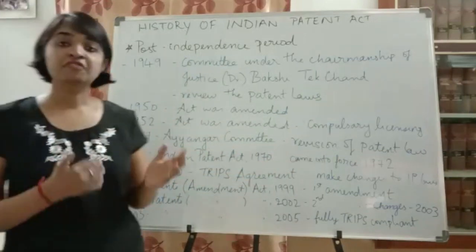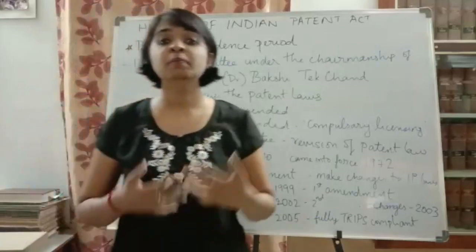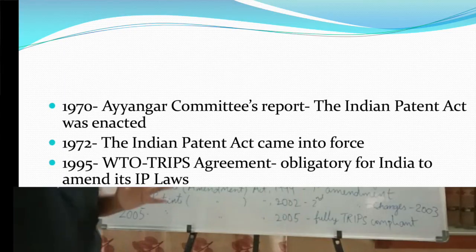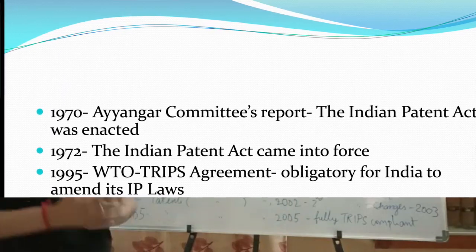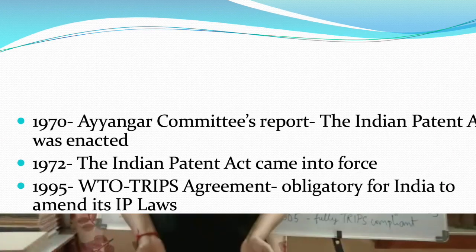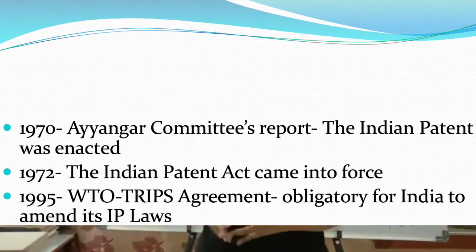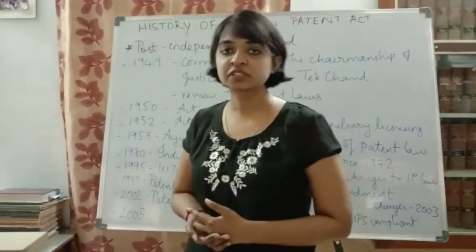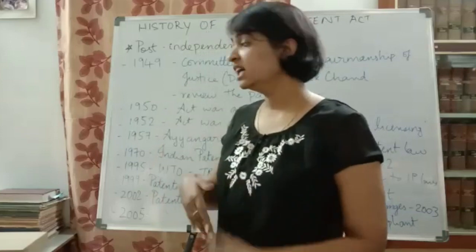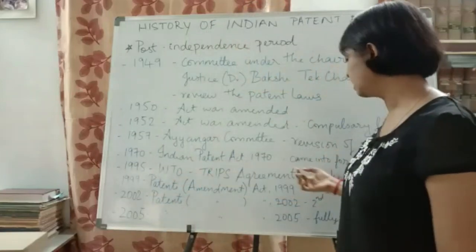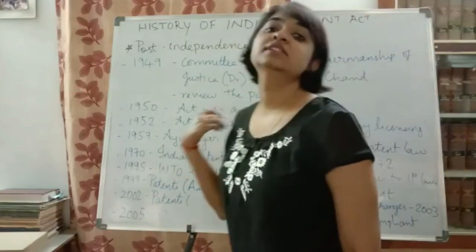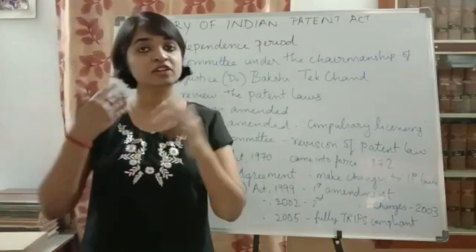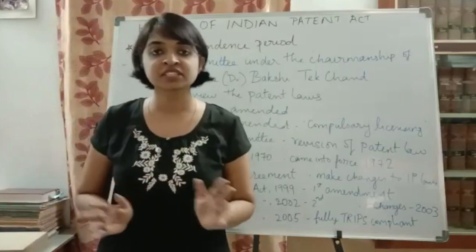So what happened after 1970? Why did we need to make changes in the particular patent law? That was because in the year 1995, the World Trade Organization was formed. Once the World Trade Organization was formed, India also became a member of it. So since India became a member of the World Trade Organization, by nature it had to become a member of the TRIPS agreement. TRIPS is trade related aspects of intellectual property rights. We'll study the TRIPS agreement when I take the conventions chapter separately.